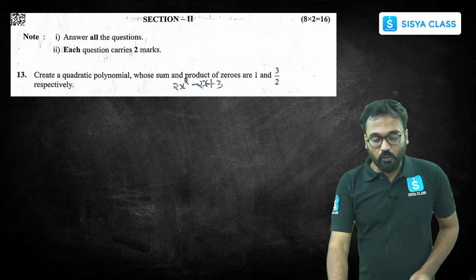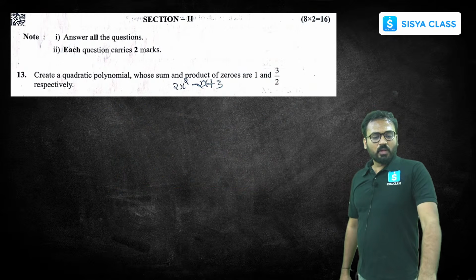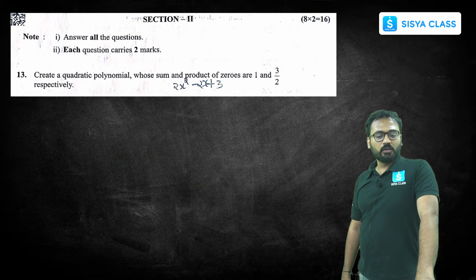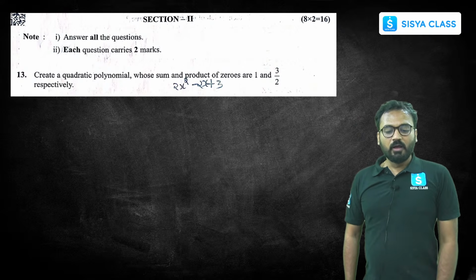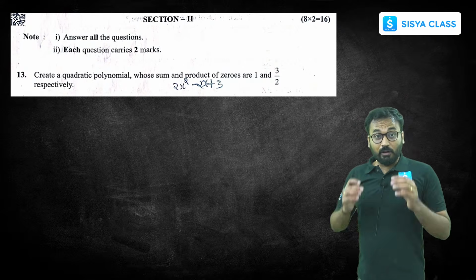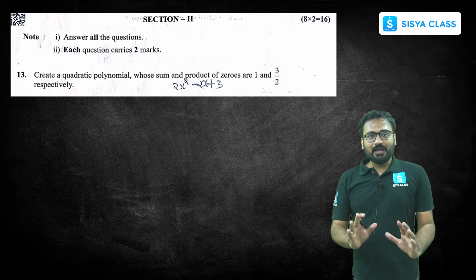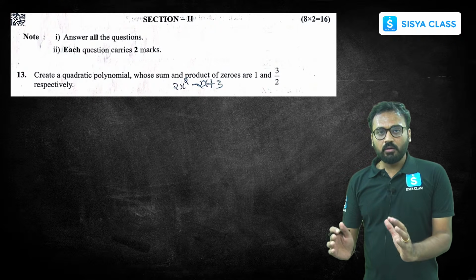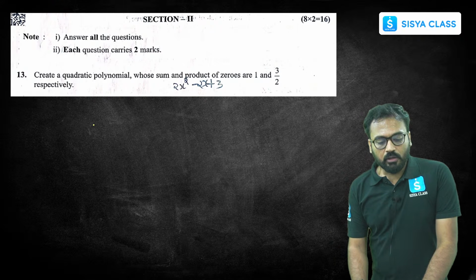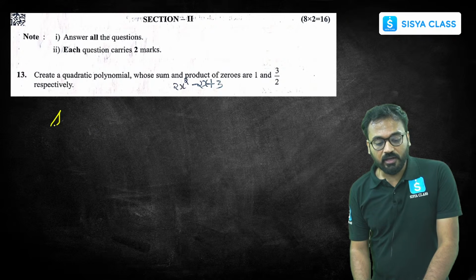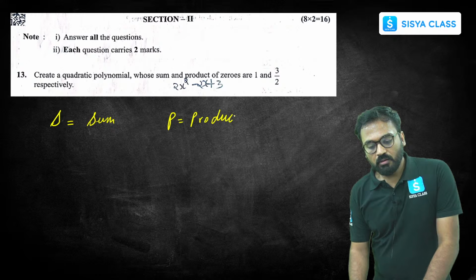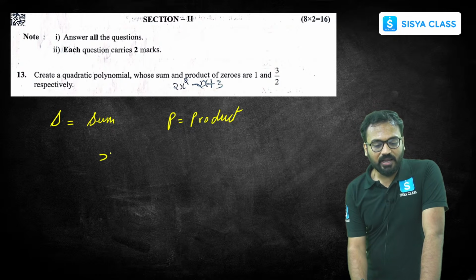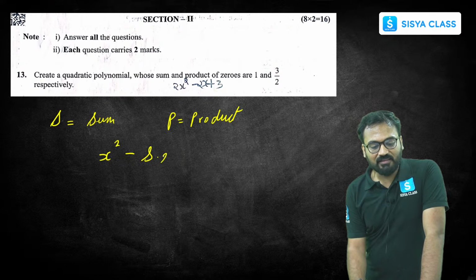Okay. Let's go ahead. Now in section 2, there are certain questions. This is question number 13. Create a quadratic polynomial whose sum and product of zeros are 1 and 3/2 respectively. Now there is a relation which says that if you know the sum and the product, you can form the quadratic equation. If S is the sum and P is the product, then the quadratic equation is given by x squared minus sx plus p equals 0.